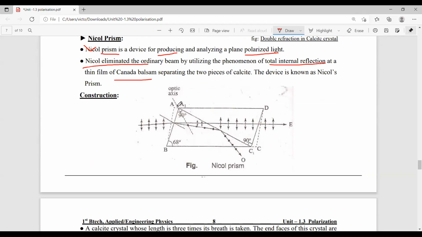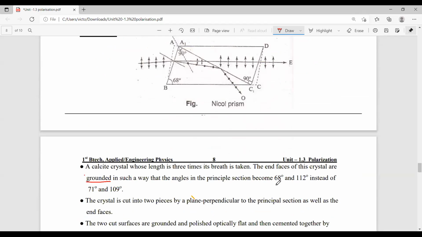The first step is to polish the ends of the prism so the angles change from 71 degrees and 109 degrees to 68 degrees and 112 degrees.